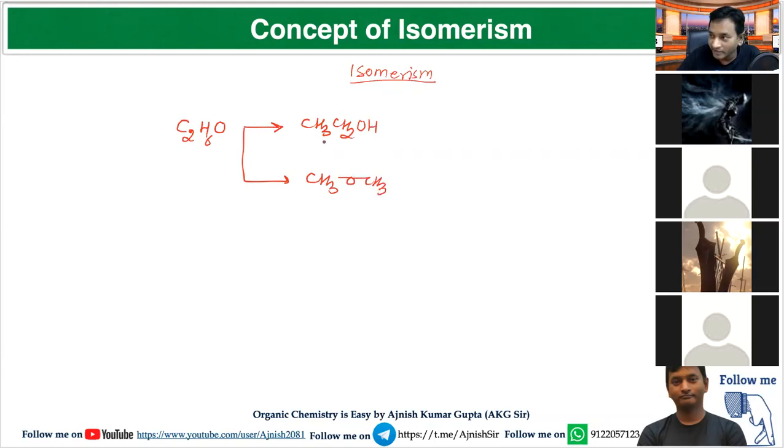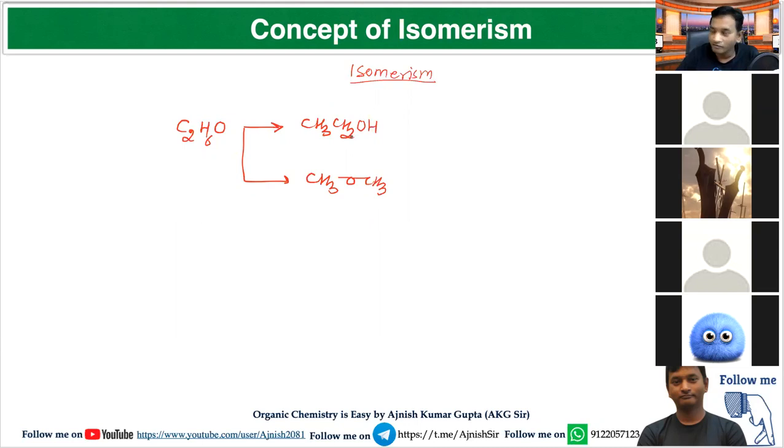Can you write the name of the functional group present in this molecule? Which functional group is present in this molecule? Alcohol. Single bonded carbon is attached with OH. This is called alcohol.